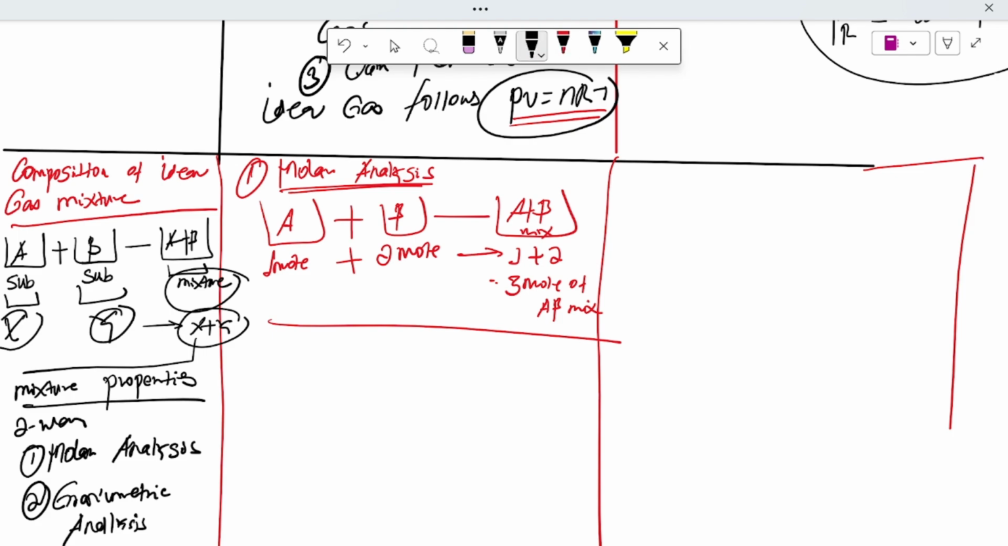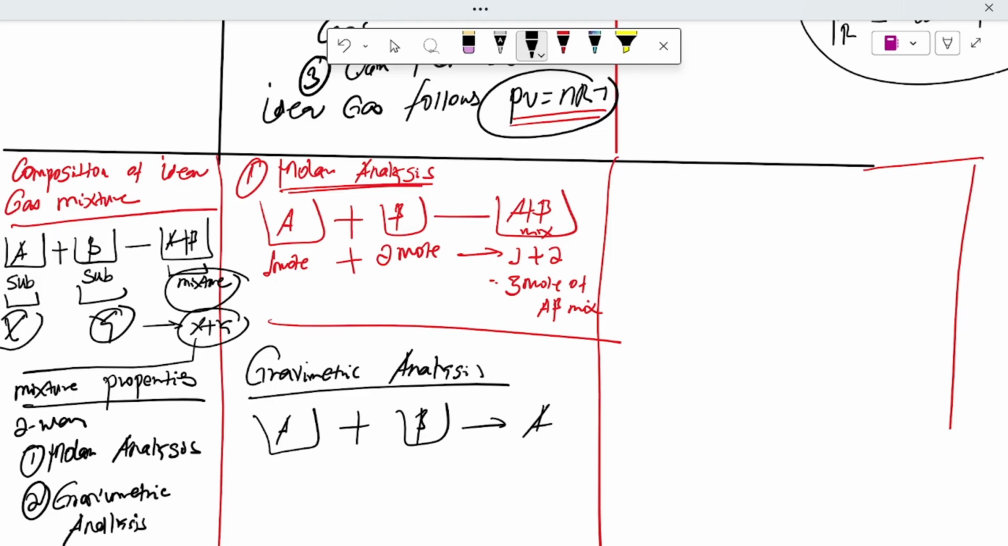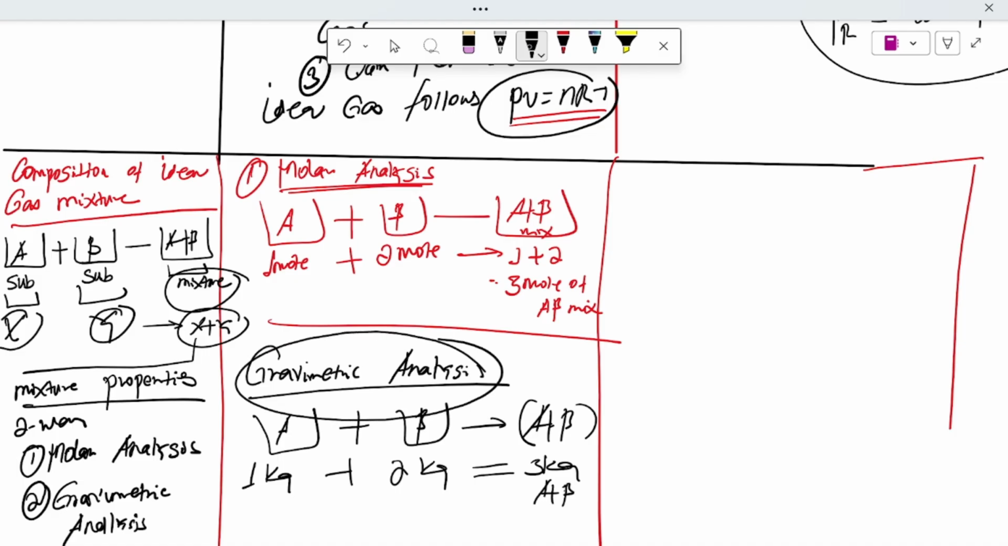The second one is the gravimetric analysis. If substances A and B make a mixture of A plus B, then 1 kilogram of substance A plus 2 kilograms of substance B gives 3 kilograms of the mixture of A plus B. This we call a gravimetric analysis, using the two individual substances.